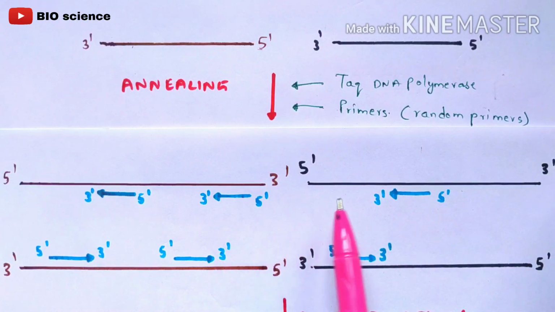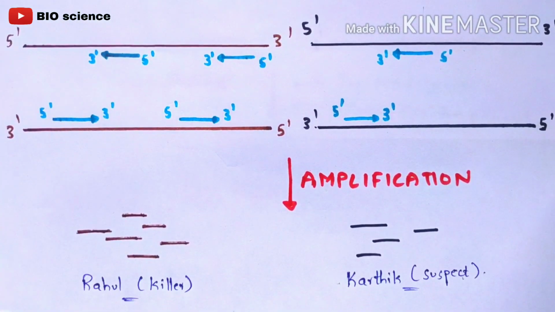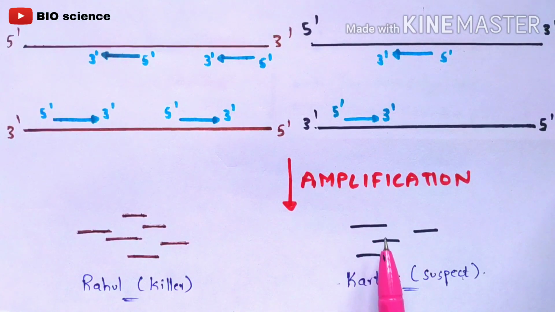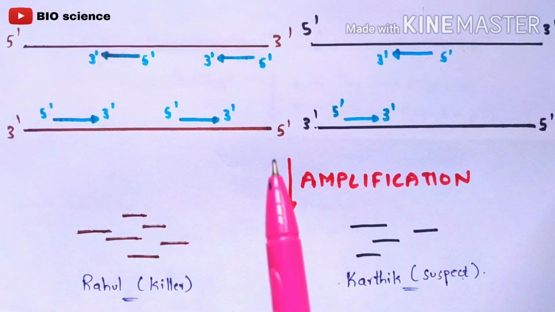So now we are going to add the primers here, and then what will happen? Now we are going to do the amplification process such that many DNA fragments will be obtained from the DNA sample of Rahul, who is a killer, who is the actual murderer. And here again in a similar way you are going to obtain the Karthik DNA samples, who is a crime suspect. You are going to obtain the strands. So what is the main purpose of this polymerase chain reaction?